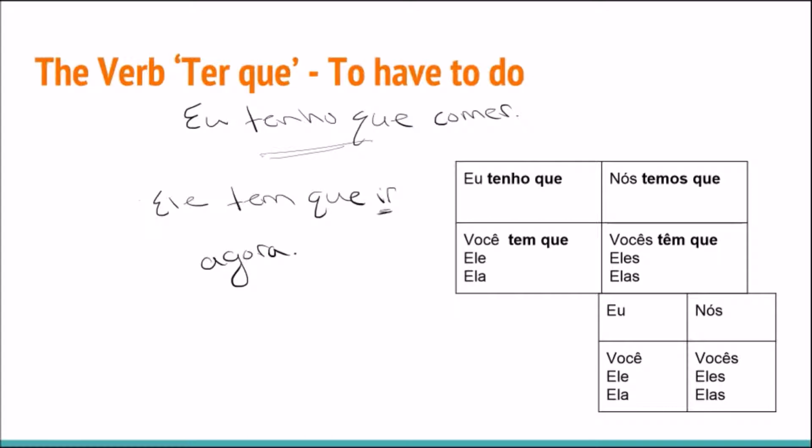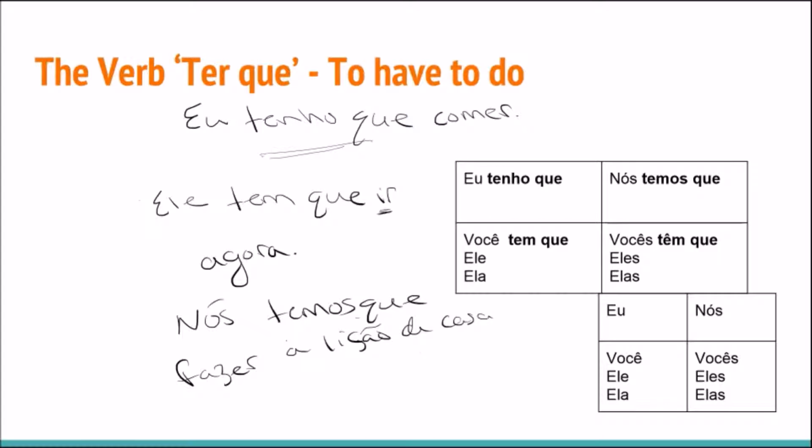So let's do one more. Nós temos que, there's a space there, sorry. Fazer a lição de casa agora.